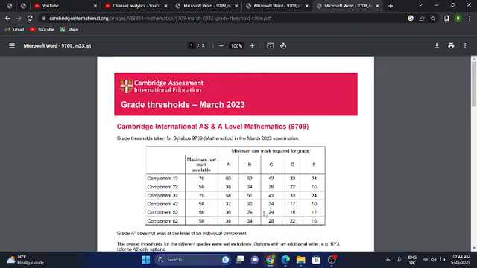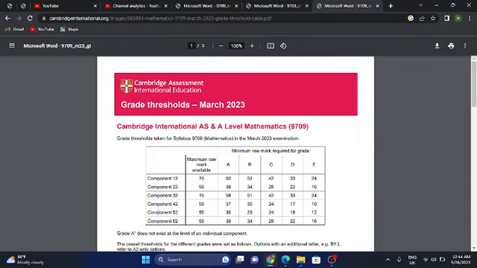I would like to discuss the grade boundaries for maths. That was for the paper held during the session February March 2023. As you can see on my screen, the grade boundaries are showing here, and the boundaries are pretty high. A is making at 60 marks, so that's pretty high, you can say. B is on 52, C is on 42, D is something like 33, and E is 24.